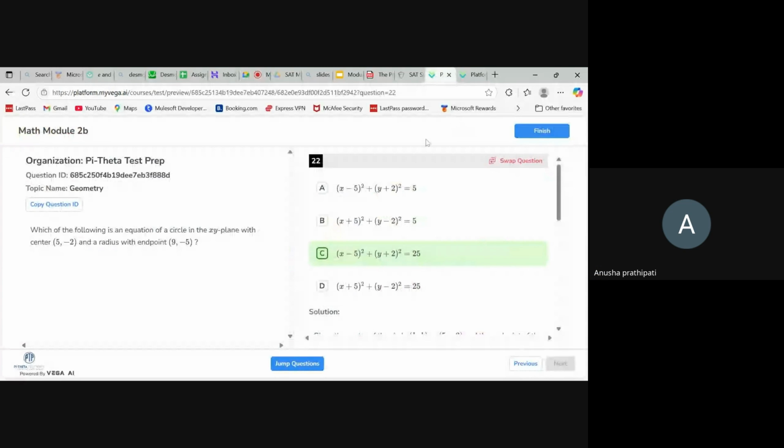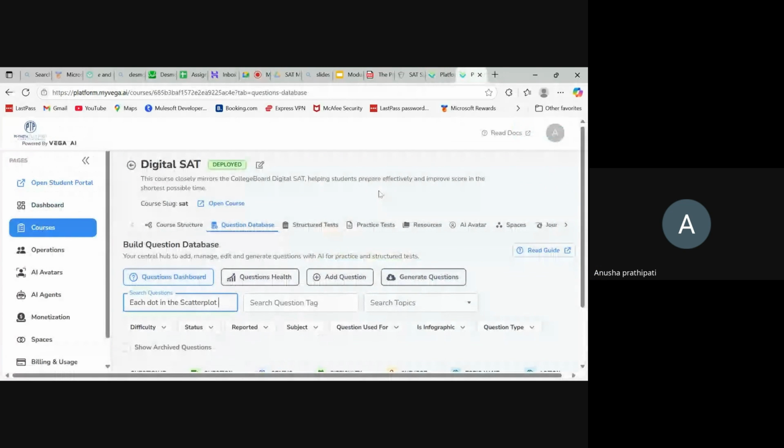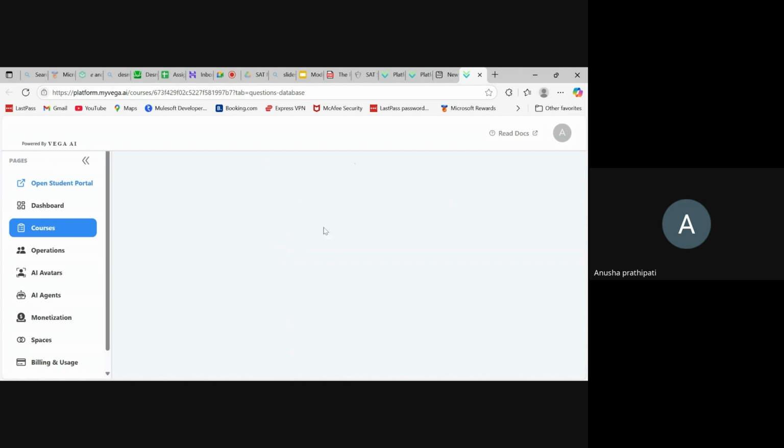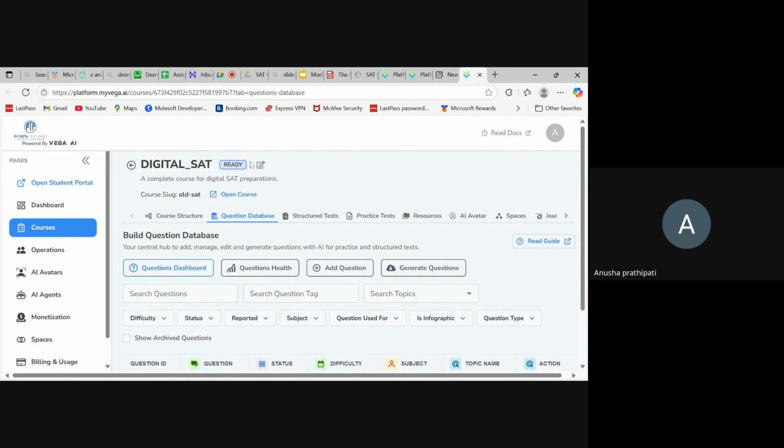So here is our platform, VEGA AI. If I open from my saved favorites, I'm getting, just a minute, here I'm getting digital SAT ready.